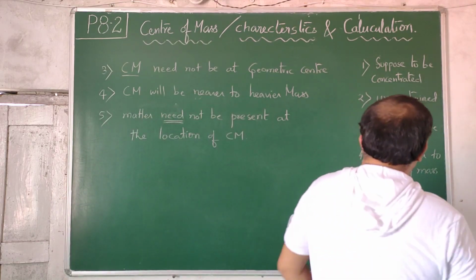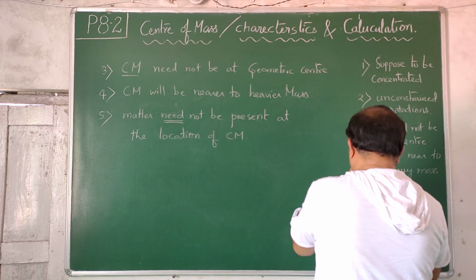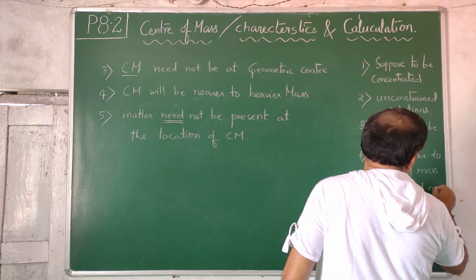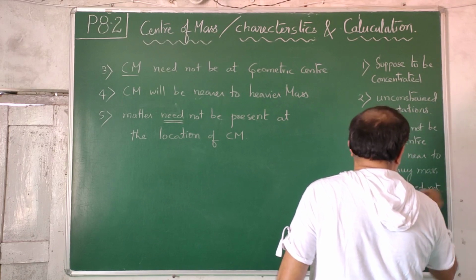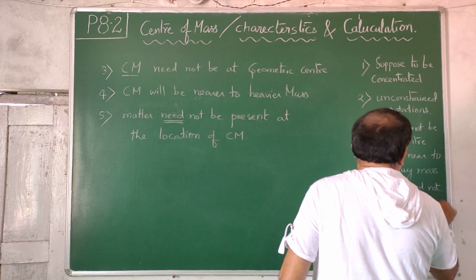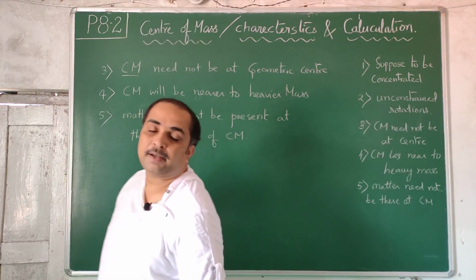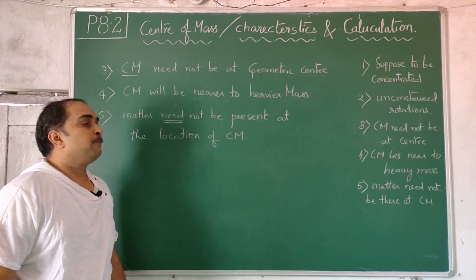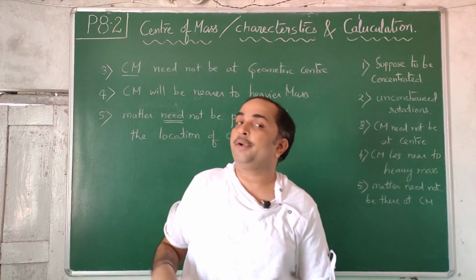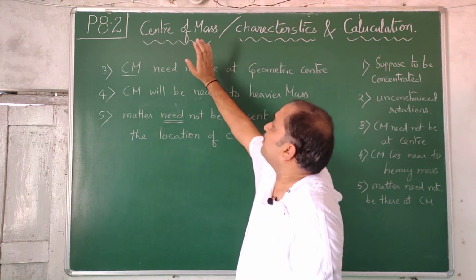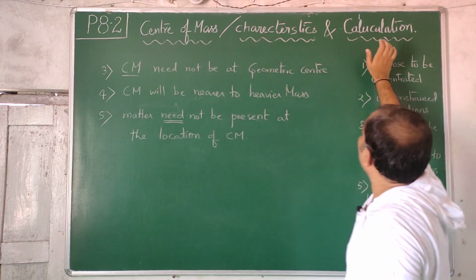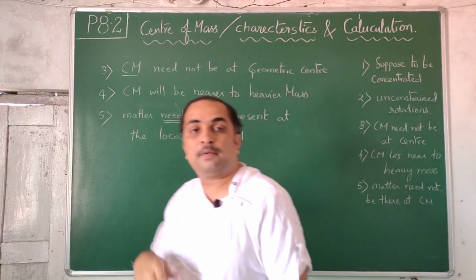So the fifth characteristic point is that matter need not be there at Cm. The point we are calling Cm need not carry any mass or matter. So these are a few important points. As time passes, as we go into details, first we have established what center of mass is, then we have written the 5 important characteristics of center of mass, then we do calculations of center of mass involving them.